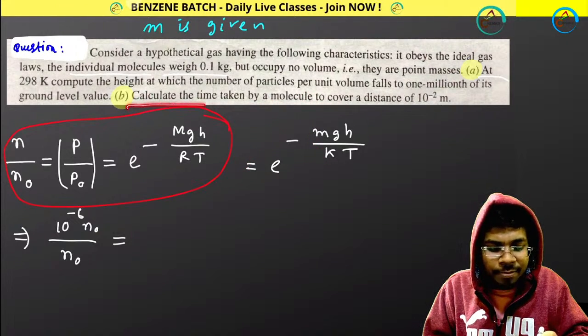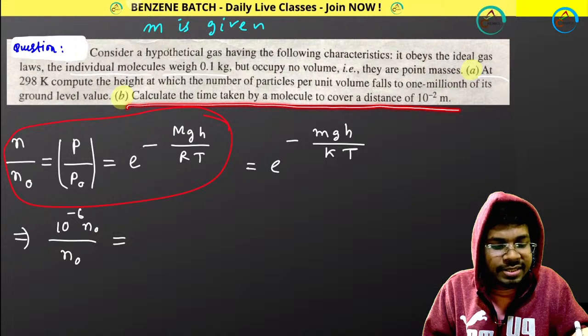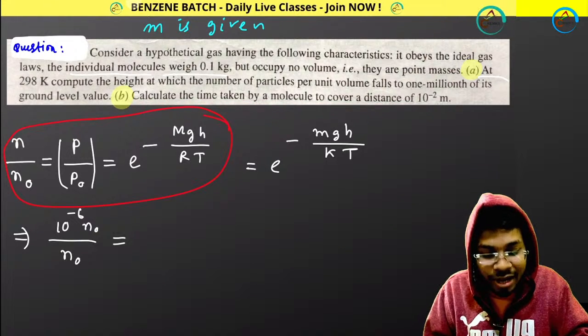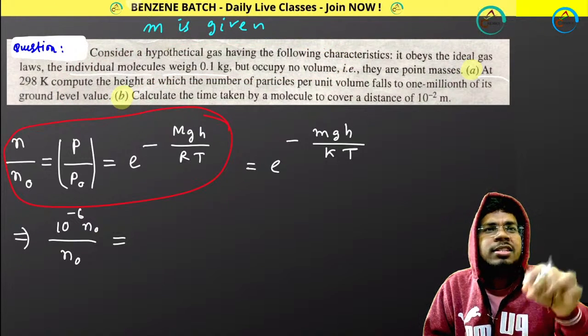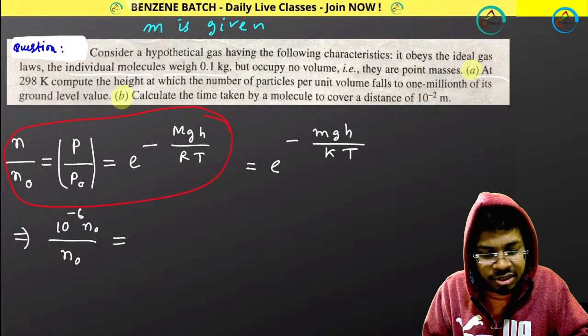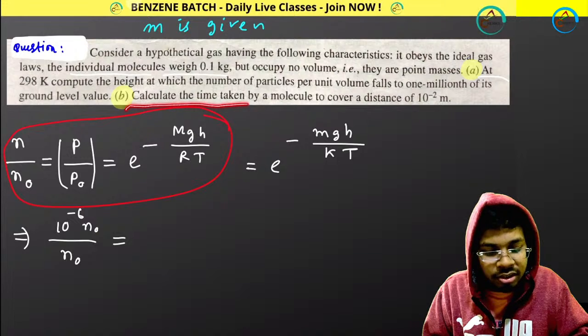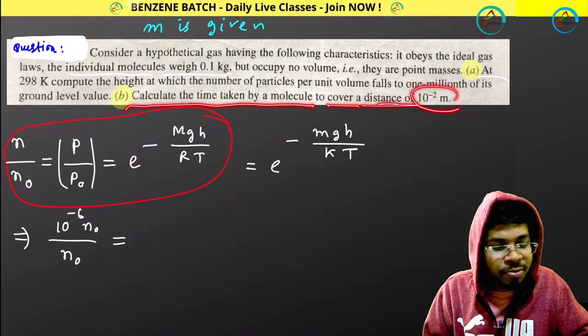So calculate the time taken by a molecule to cover this distance. This phenomenon is already happening. You are applying the Boltzmann barometric distribution law already. So my question is now, calculate the time taken by a molecule to cover a distance of 10 to the power minus 2 meter.